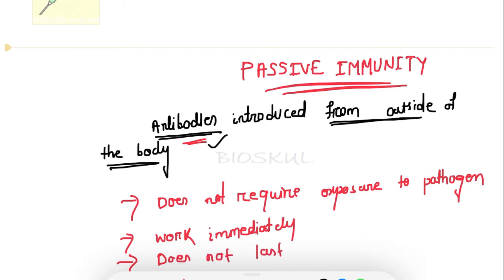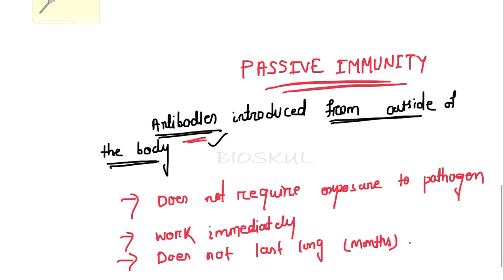It can last only up to a few months. In active immunity, though the immunity comes into action late, it lasts a long time. But passive immunity starts to work immediately, but does not work for a long time.